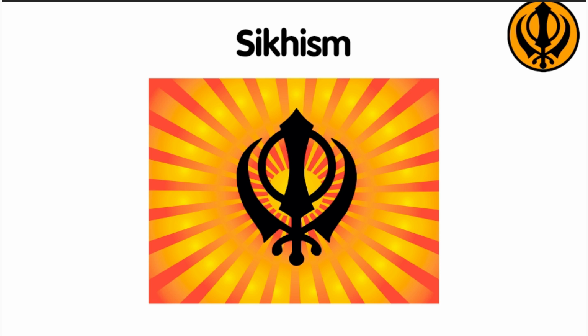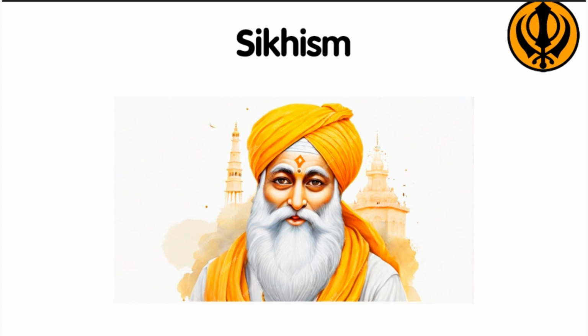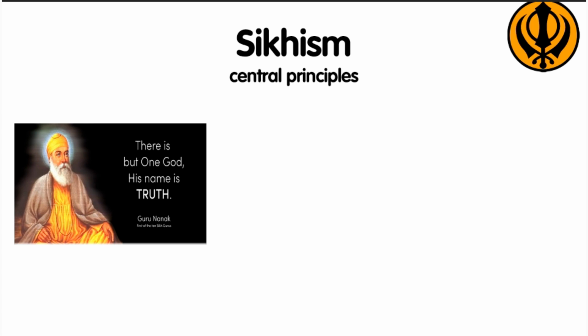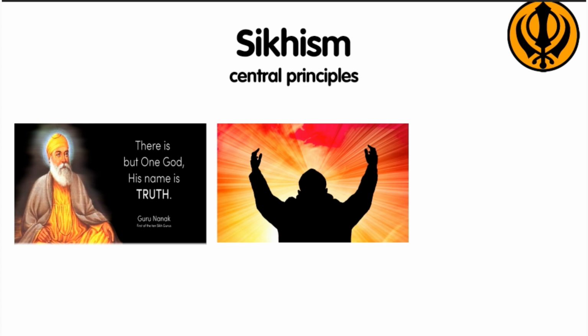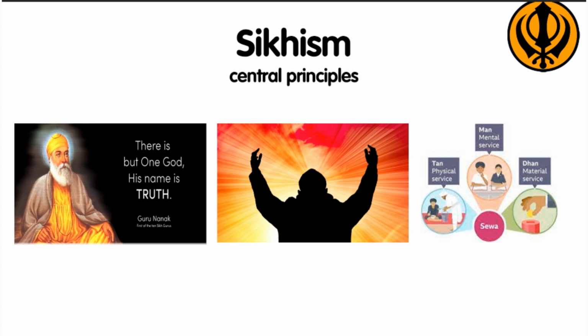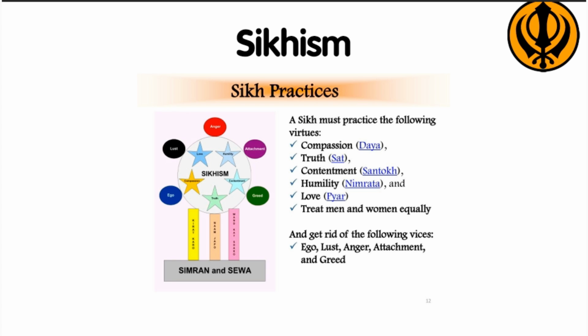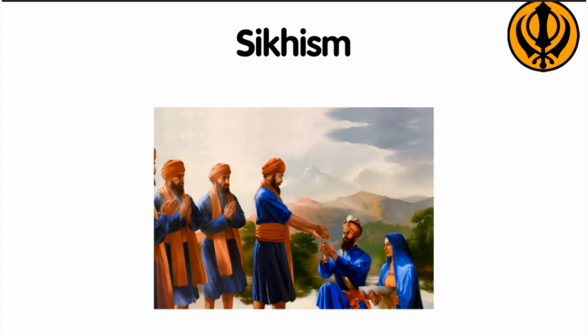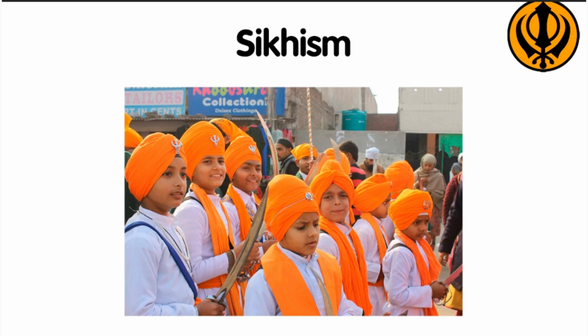Sikhism is a monotheistic religion based on the teachings of Guru Nanak and subsequent gurus. The basic tenets of Sikhism include one God, Waheguru, communion with God through prayer and meditation, the doctrine of equality of all human beings, and an aspiration to serve the community, seva. Sikhs also adhere to the principles of honesty, justice, and respect for other religions. The sacred text of the Sikhs is the Guru Granth Sahib. Sikhism has its own unique culture and rituals, including the wearing of the turban and the kirpan, dagger.